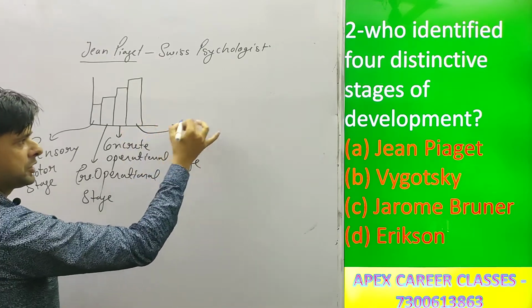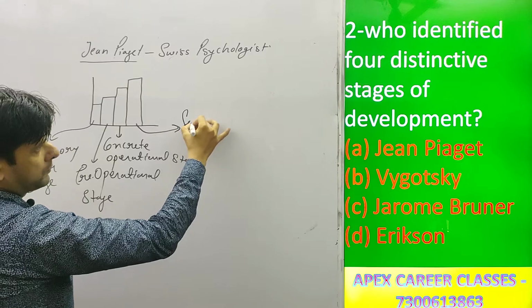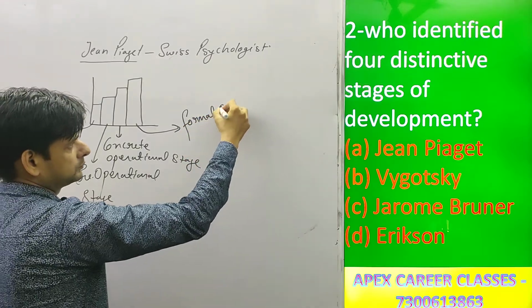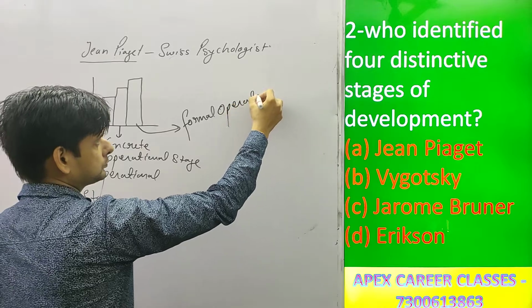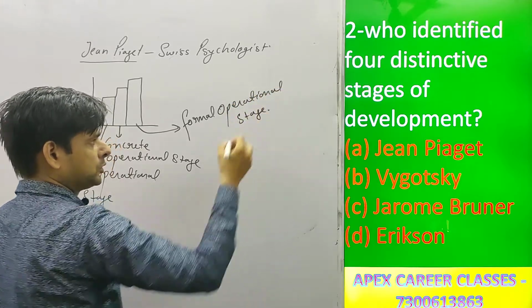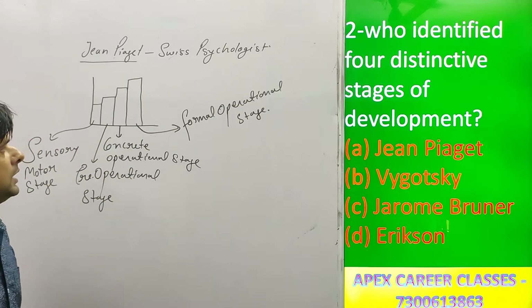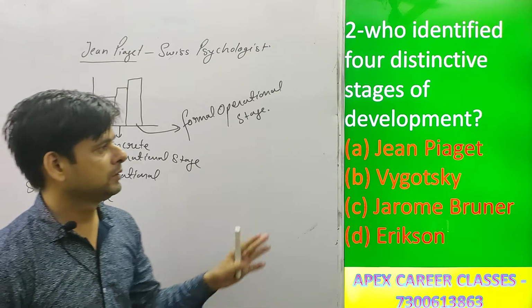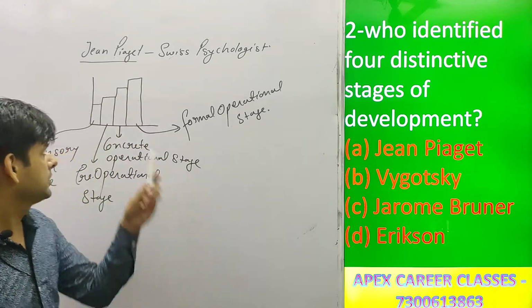And the fourth stage is formal operational stage. These are the 4 stages of development that are identified by Jean Piaget. That's why he is considered to be the father of child developmental psychology. Okay. So the correct option here will be Jean Piaget, and this graph is also important.